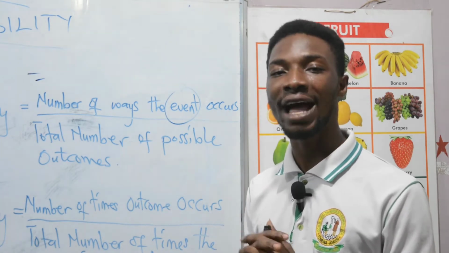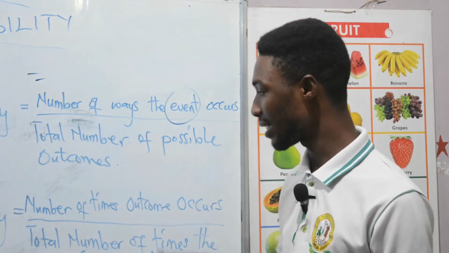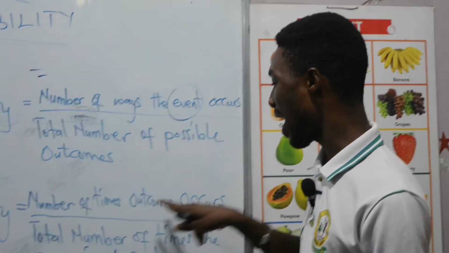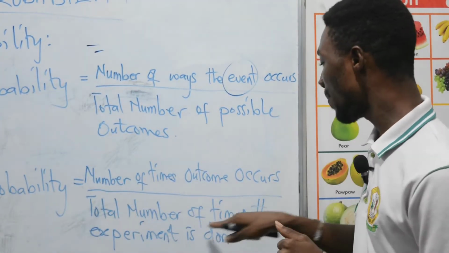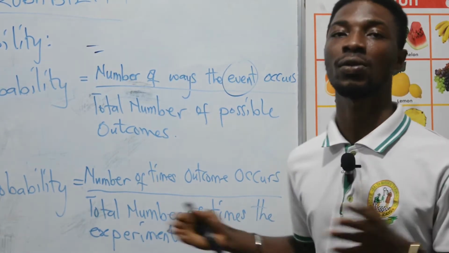And the way to find an experimental probability is dividing the number of times the outcome you are interested in occurs by the total number of times the experiment is conducted.